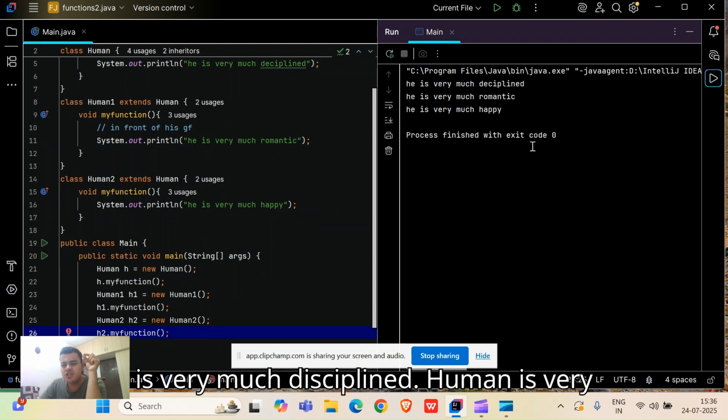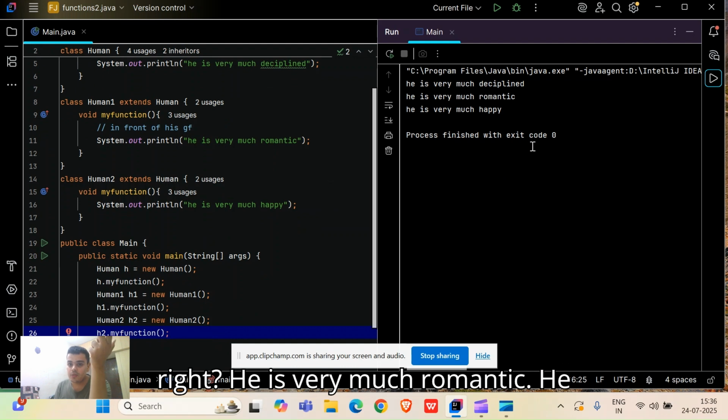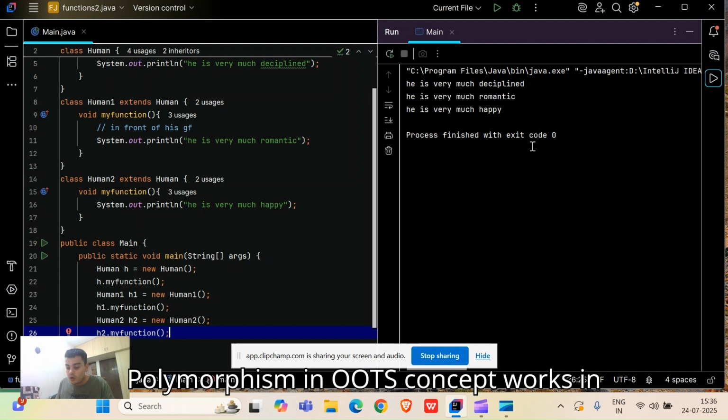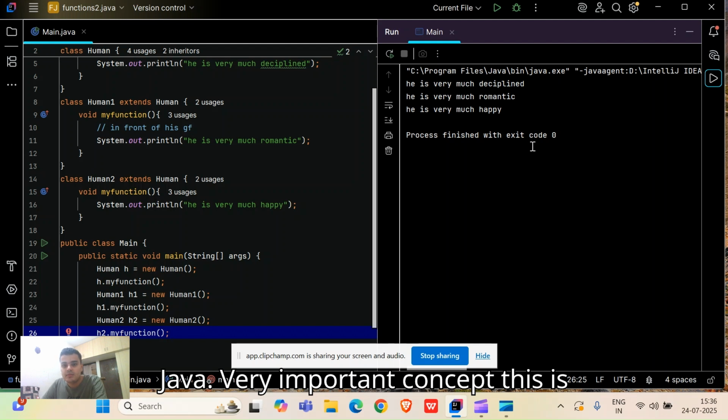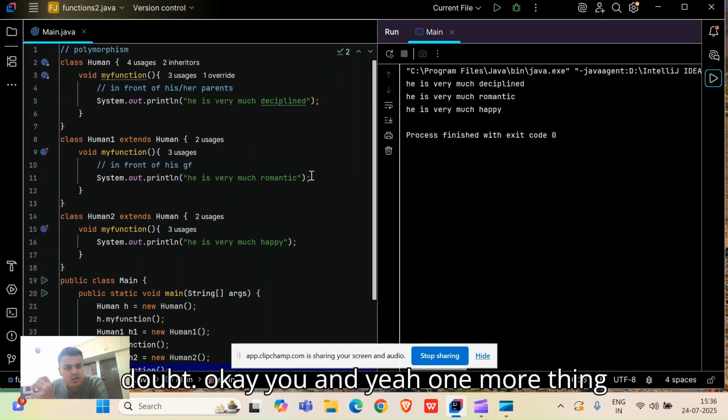He is very much disciplined, human is very much disciplined in front of his parents. He is very much romantic. He is very much happy. So this is how polymorphism in the OOPs concept works in Java. A very important concept this is, friends. Now I think till here nobody has any doubt. And one more thing.